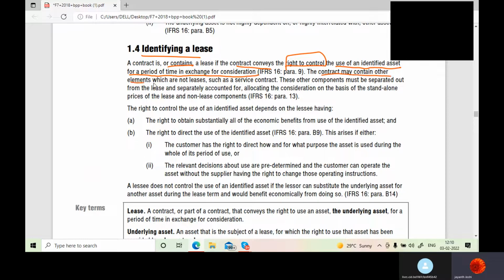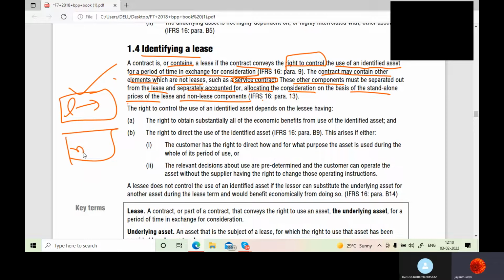The contract may contain other elements which are not leases, such as a service contract. These other components must be separated out from the lease and separately accounted for. If there is any service contract related to that property, it would not come under lease. Separately, they should be accounted for, allocating the consideration on the basis of standalone prices of lease and non-lease components. So the prices related to the lease should be separated from non-lease components, whereby the expenditure you are incurring should be accounted differently from the lease related expenses.